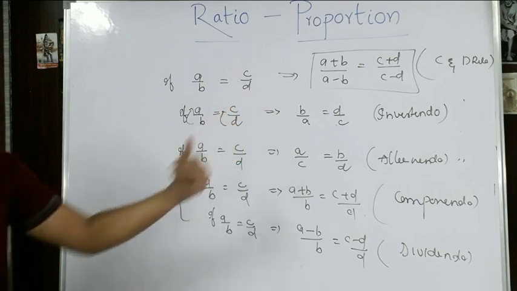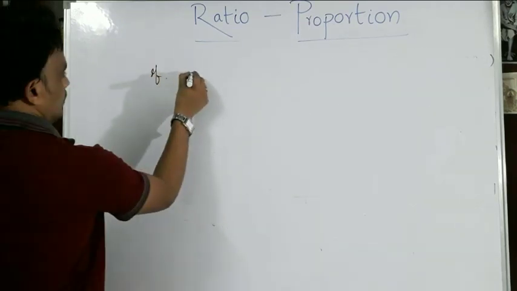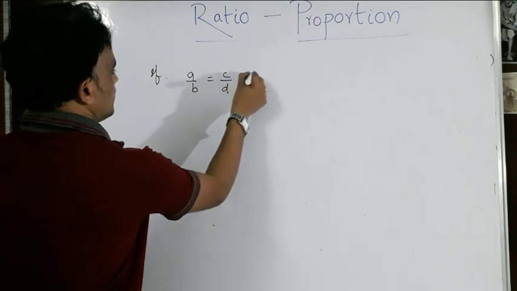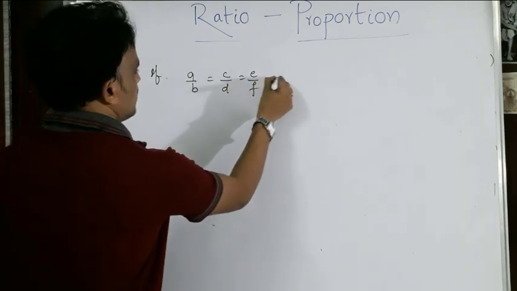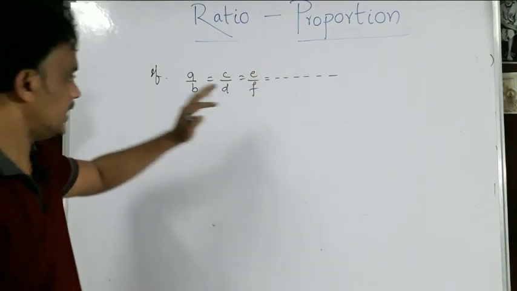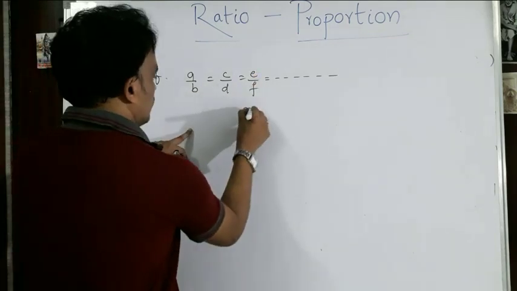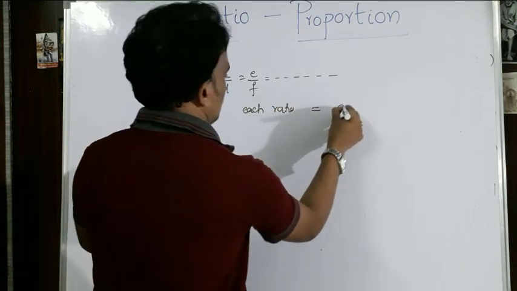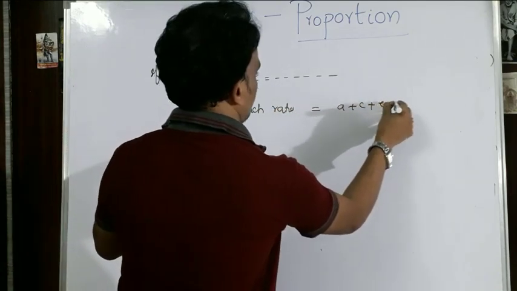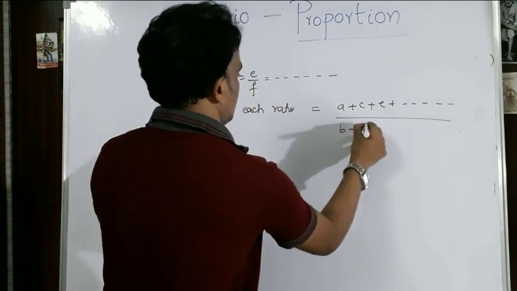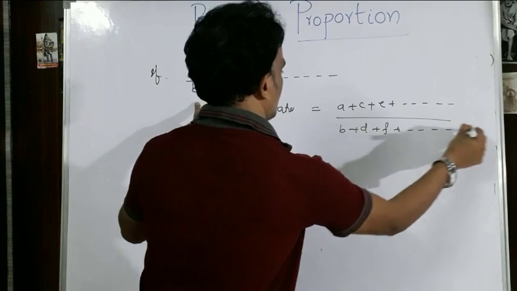Okay, let us see. If A by B is equal to C by D is equal to E by F and so on, like that so many ratios are equal, then each ratio is equal to A plus C plus E and so on by B plus D plus F and so on.